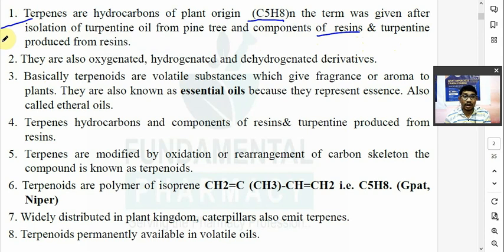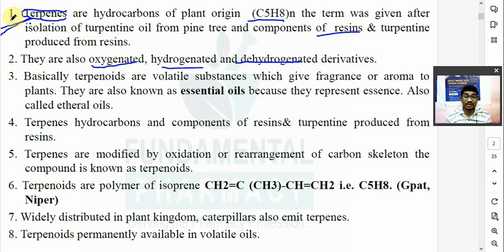So they are the derivatives of terpene hydrocarbons, known as plant hydrocarbons, C5H8 n times. They can also be oxygenated products, hydrogenated products or dehydrogenated products. So what do you mean by terpenoids? Terpenoids are normally the derivatives of terpenes. Terpene is the original term, but nowadays the term terpenoid is also used loosely to denote terpenes.